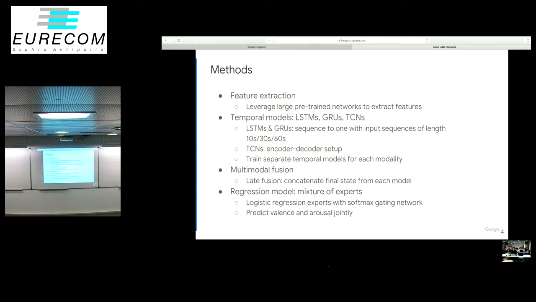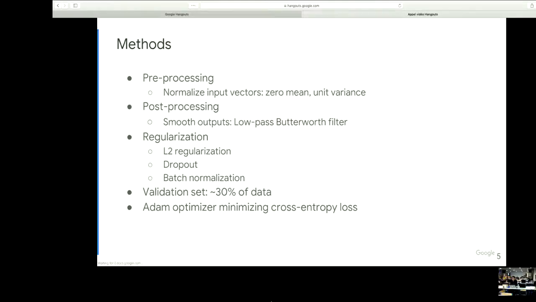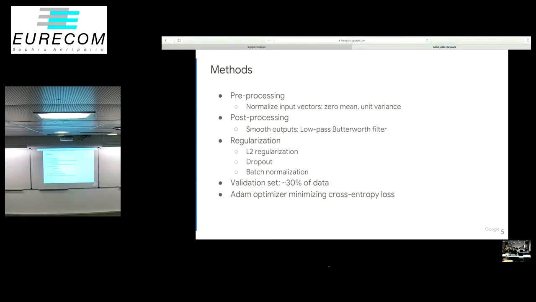This regression model predicts the valence and arousal jointly, since we want to model potential correlations. We post-processed our input vectors to have zero mean and unit variance. And we post-processed our regression outputs, as discussed earlier, using a low-pass filter. In this case, we use the Butterworth filter.